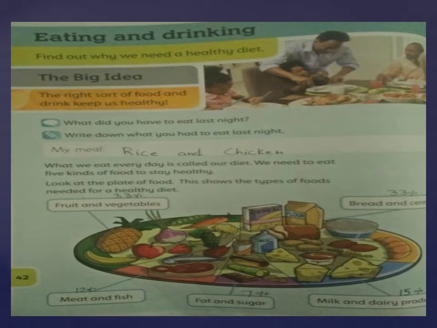The big idea. The right sort of food and drink keeps us healthy. If we eat the right sort of food, which is healthier, and if we drink good things such as fresh juices, if we drink milk, that is also good for our health. We don't have to take fizzy drinks that are not good for our health.